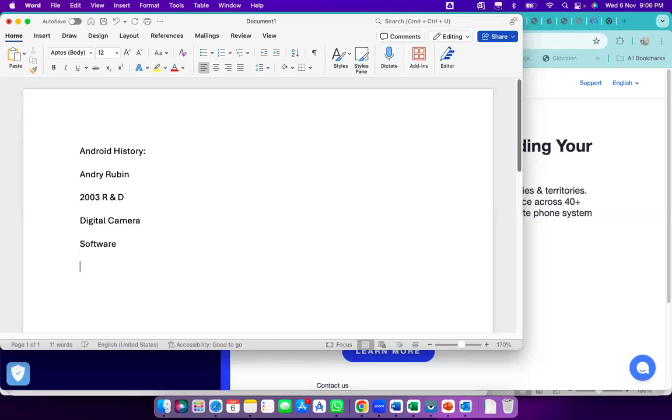After a few days, he started the R&D. That is not possible with a single person, so he started a company called Android Inc. Then three of his friends also joined him, and they started the R&D. From 2003 to 2005, they did a lot of research work.